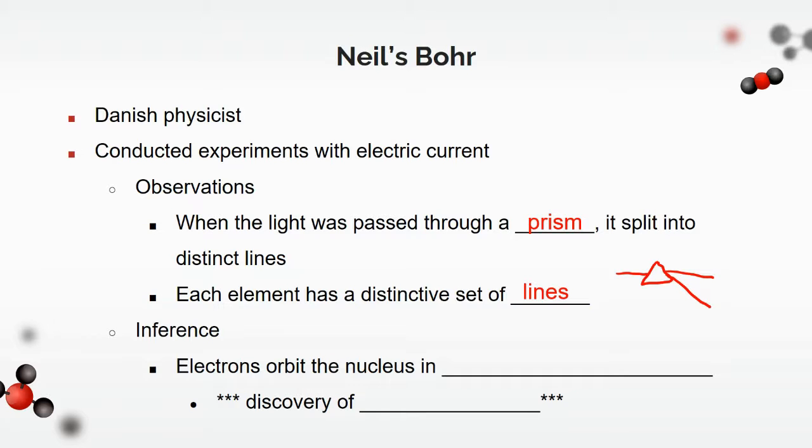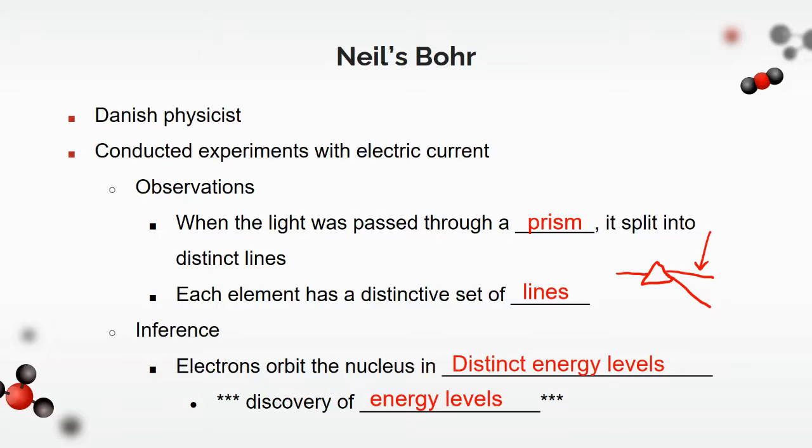Now with this, Niels Bohr came up with the inference that all of these electrons have to orbit the nucleus in distinct energy levels. His idea was, because each element gives off different sources of light, or their prism beam after it's separated is a little bit different, then the electrons themselves have to be in different places. And so he gets credited for the discovery of the energy levels of an atom.